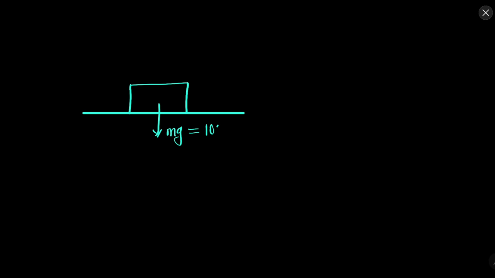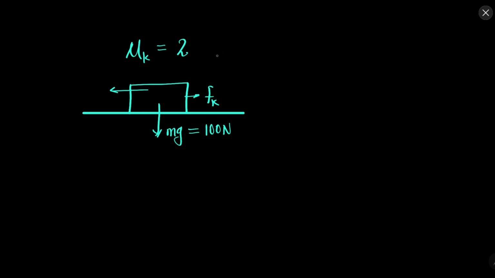So let's say there is this surface and there is this object. Now the weight of this object is equal to 100 Newton, and the object is moving in this direction, and because of that there is this kinetic friction. It is given that the coefficient of kinetic friction is equal to, let's say, 2.